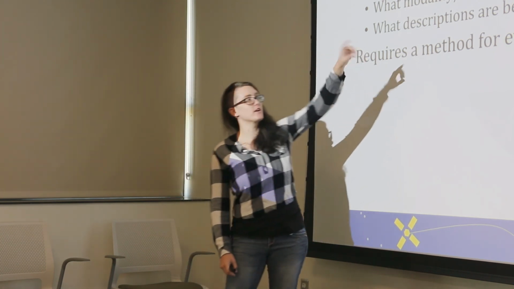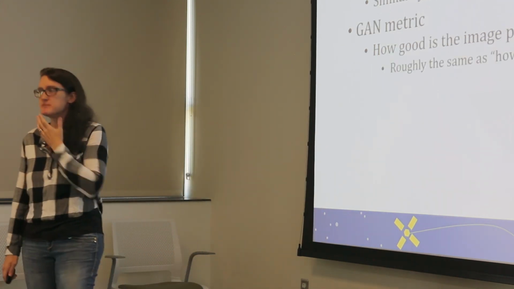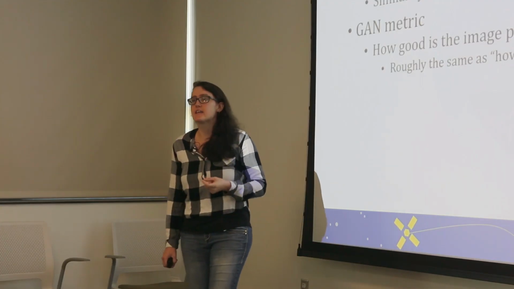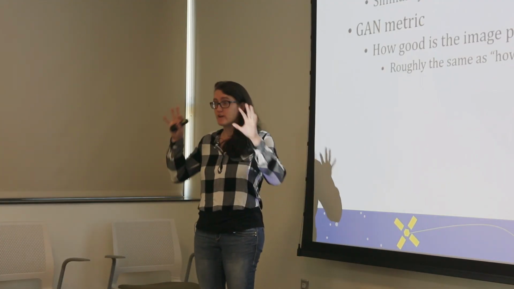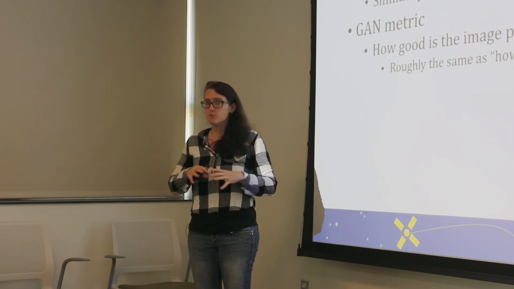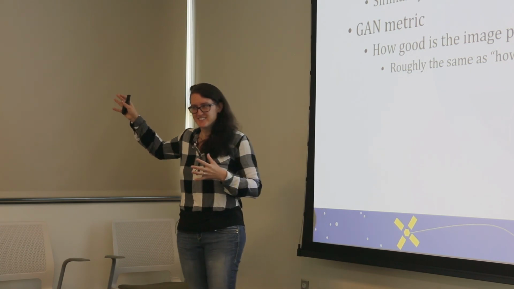So in order to get to better, in order to get to best, we needed to decide what would be good. So we developed some similarity metrics. We compared the descriptions elicited from the HINGE data set to all the other descriptions within the HINGE data set. The thinking there is that a description that is similar to the rest of the descriptions in the data set is probably going to be better. The more out in left field, is that the phrase?